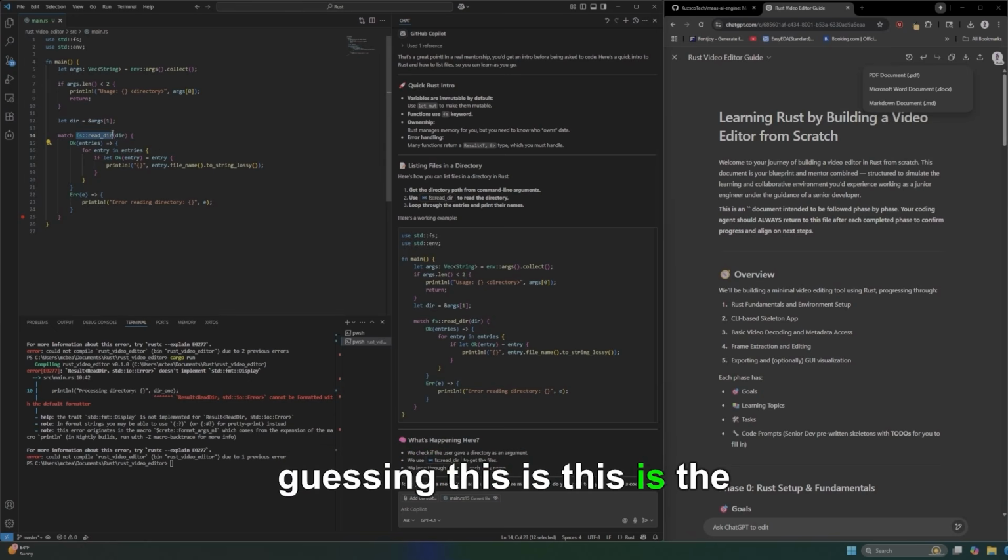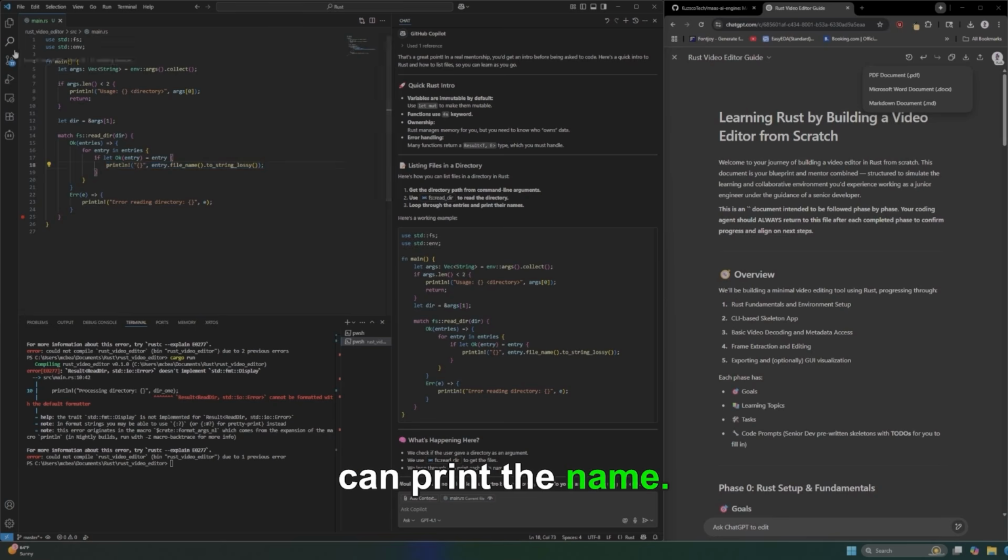I'm guessing this is the return type. So a match would be like a switch, maybe, where you're essentially getting the result of this, but it's not just one result, it's multiple results. So then you're checking the entries, and then you're looping through the entries, and if the entry is valid, then we are saying that we can print the name, something like that.